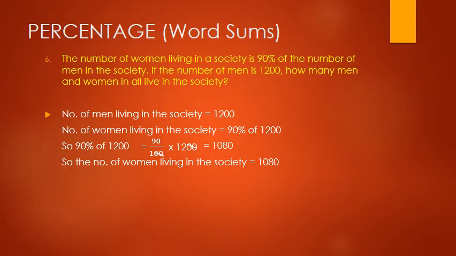We have to find the total number of men and women living in the society. So what is our answer? The total number of men and women living in the society is equal to 1200 plus 1080, and that is equal to 2280. Clear children? So now let's move to the next question.